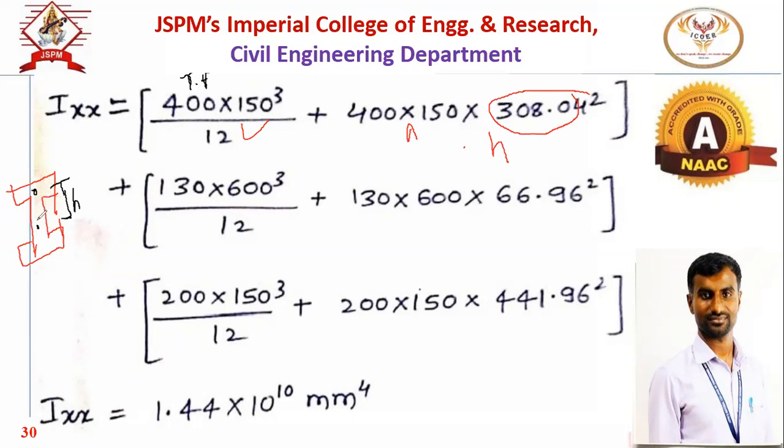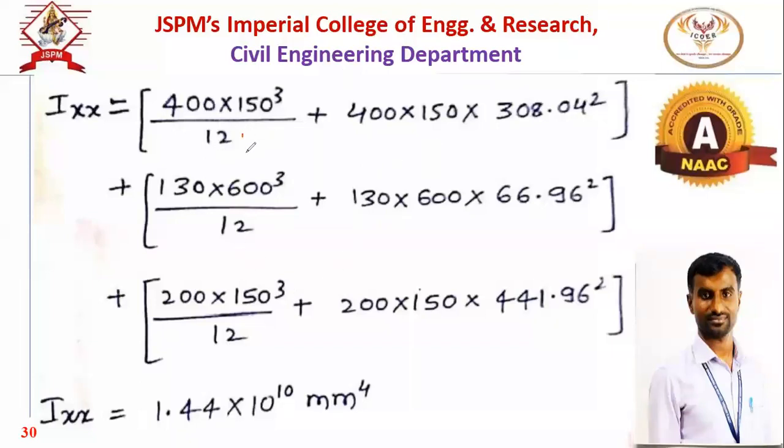Then for the web portion also, the center of the web to the center of the I section is H. Similarly for the bottom flange, the centroid will be at D/2. This will be H3, the distance between the centroid of that particular section and the centroid of the total I section.